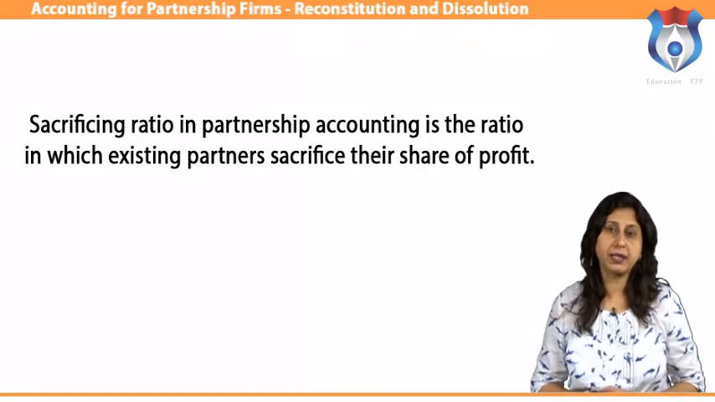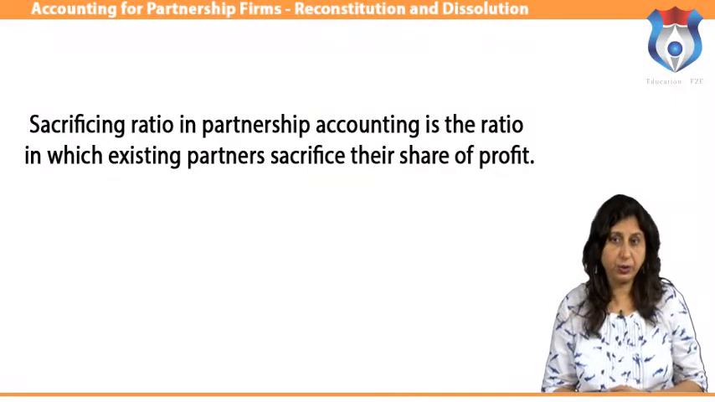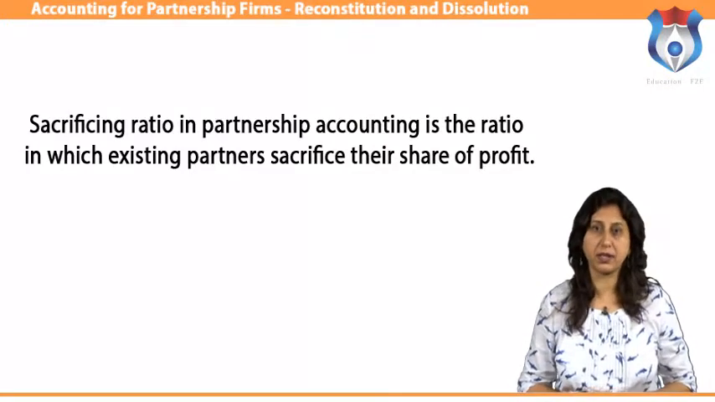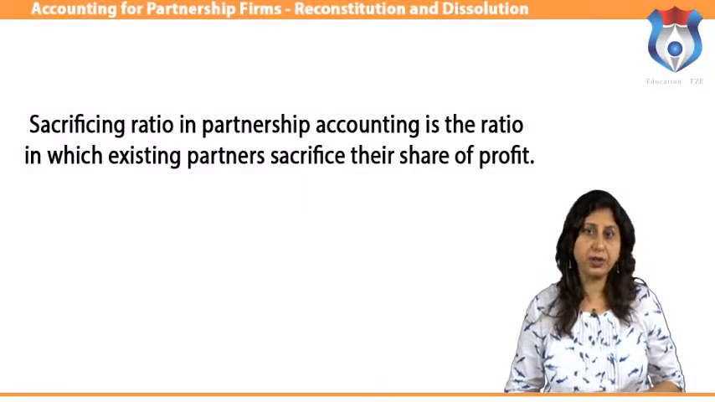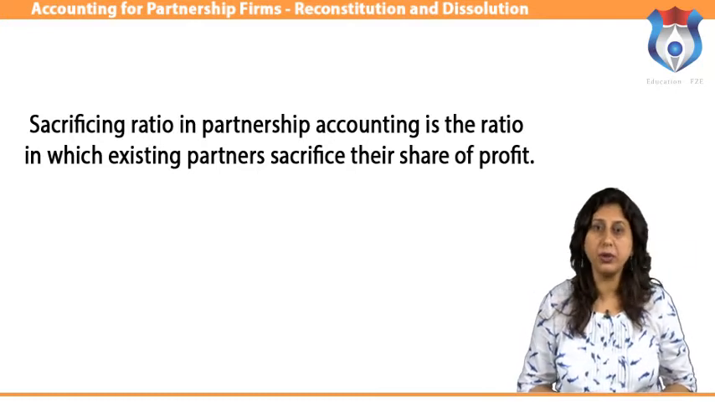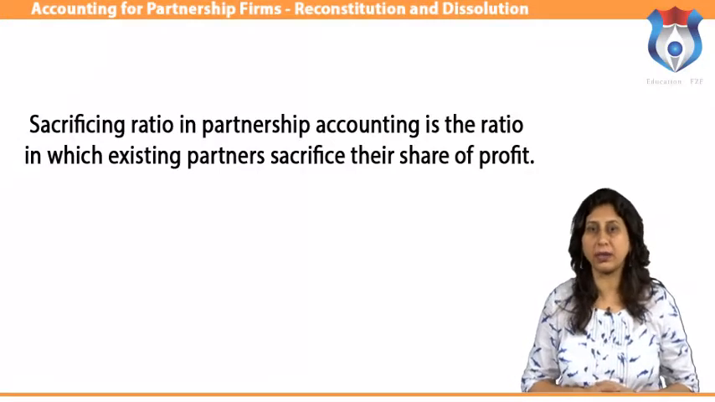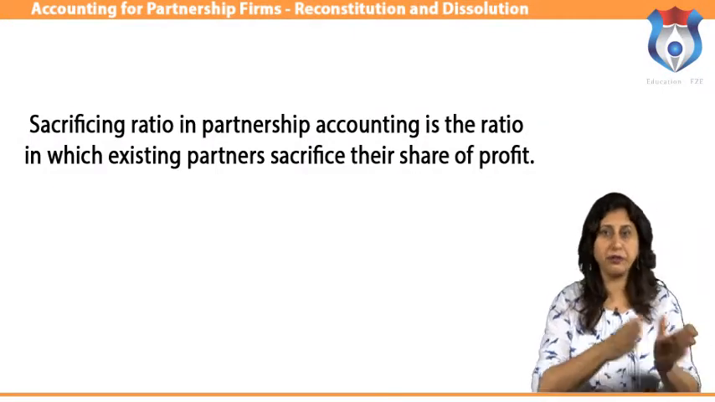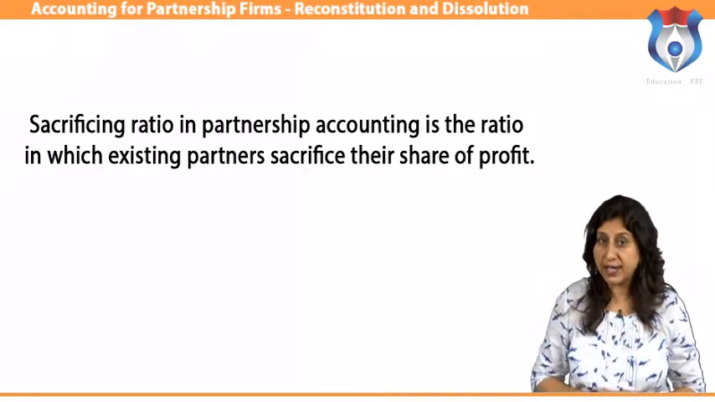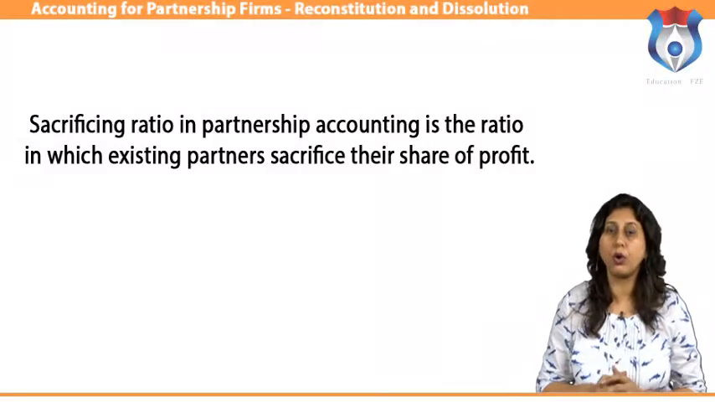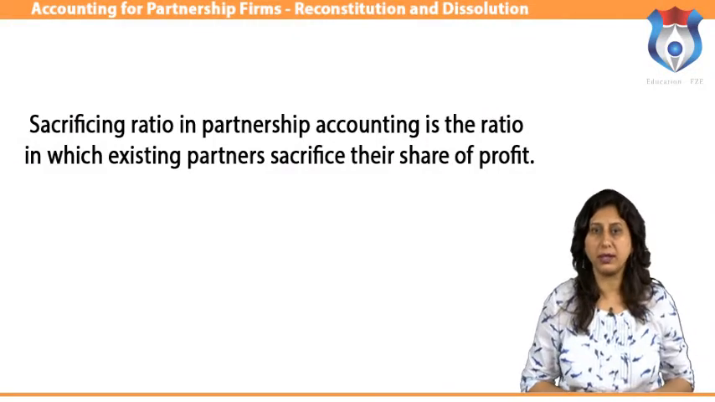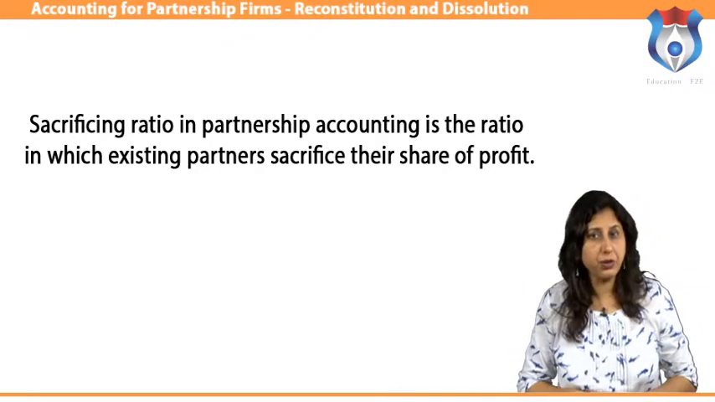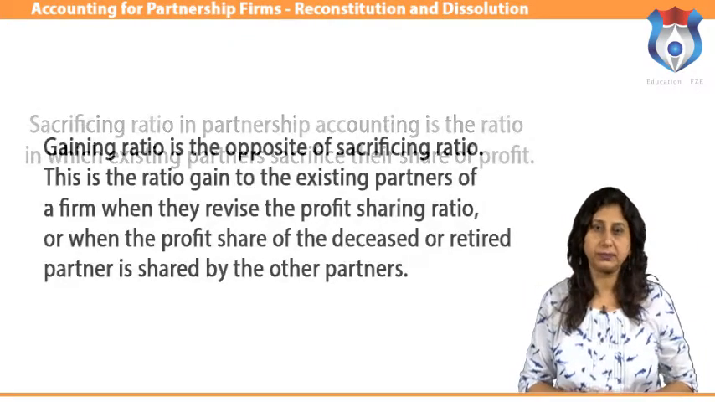Sacrificing ratio in partnership accounting is the ratio in which existing partners sacrifice their share of profit. This happens due to a revision in profit sharing ratio or admission of a new partner. This is calculated by deducting the new ratio from the old. When there is sacrifice, new ratio is always lower than the old. Sacrificing ratio is equal to existing ratio minus new ratio.